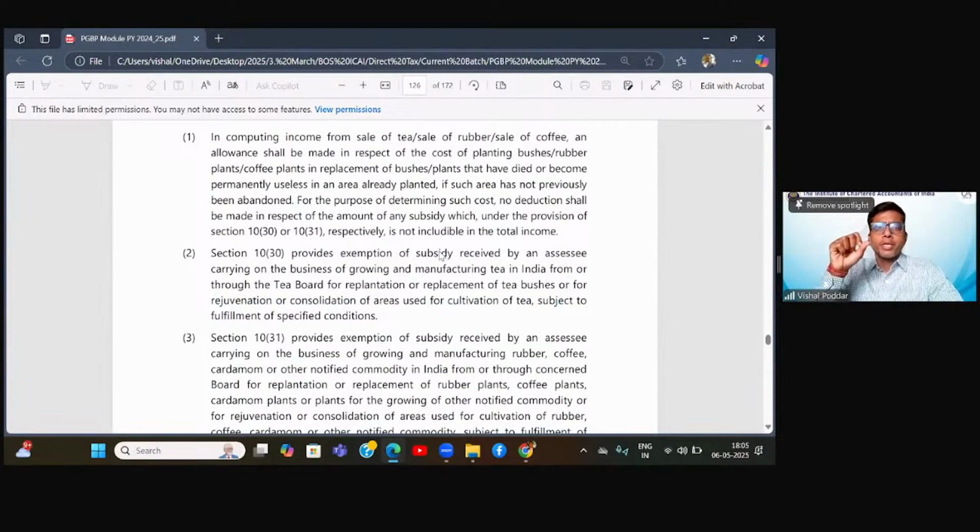See, this composite income, if you'll remember, was the last point that we discussed in the previous class. Composite income deals with income where your business comprises both an agriculture part, where you are growing tea leaves, coffee beans, or rubber plants, and a second part where you are manufacturing using that agricultural produce.